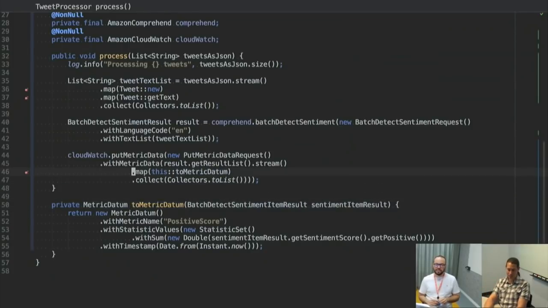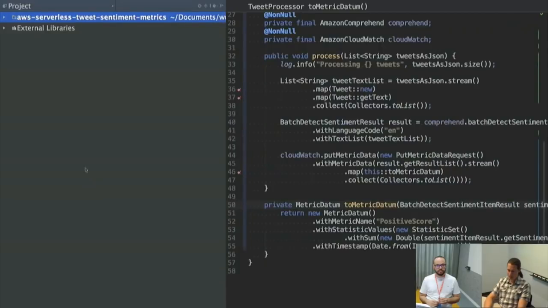So let's start here, and then we can always enhance and make it better. What this is doing is it's receiving a batch of tweets. It's sending that batch to Comprehend to detect the sentiment, assuming English, and then it's taking that result and converting the positive statistic into a metric to CloudWatch, and then sending it to CloudWatch.